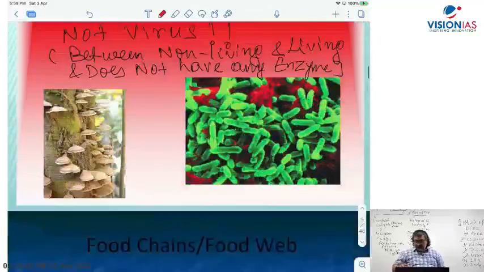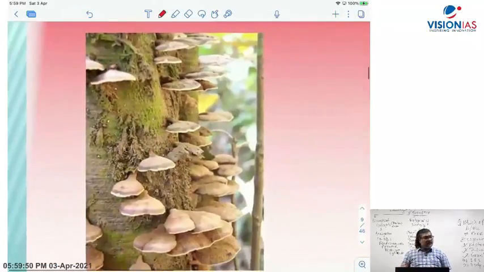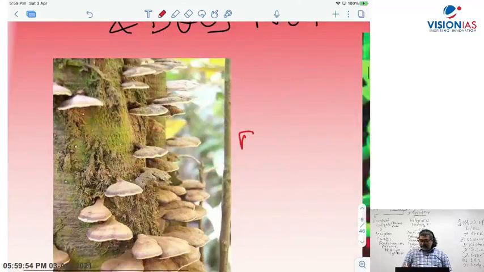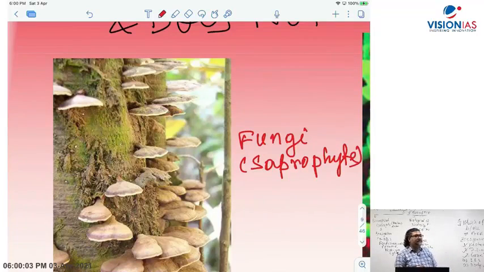Now I'll come to this example. The mushrooms and all this are saprophytes. The fungi are saprophytes; they break down matter, and they are decomposers.